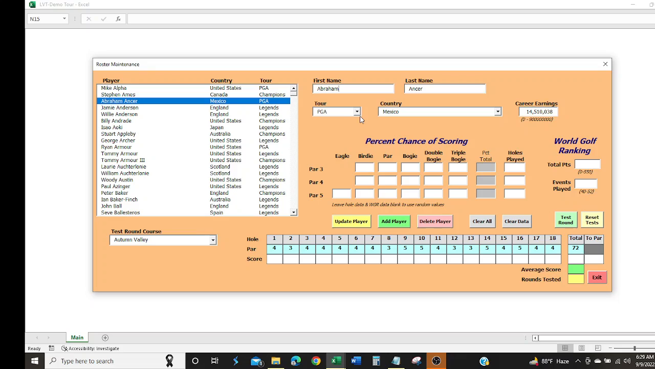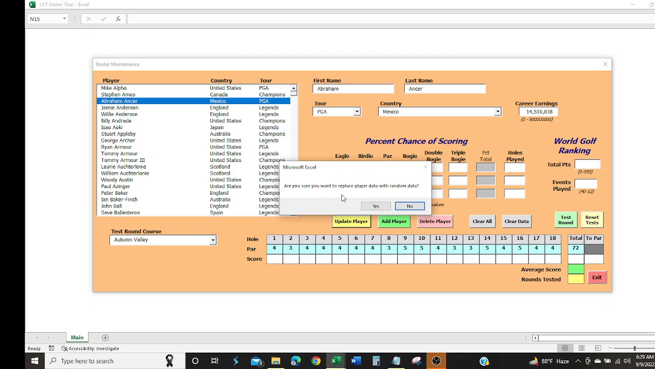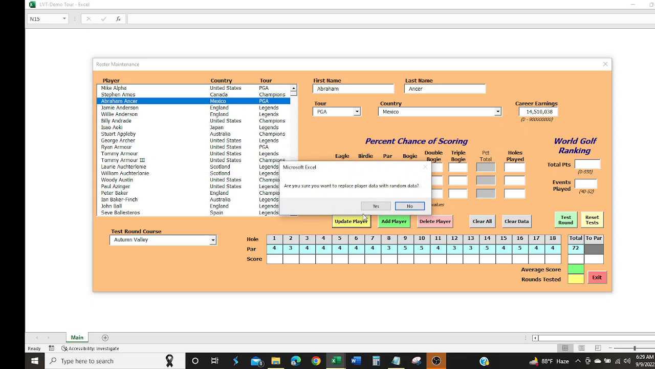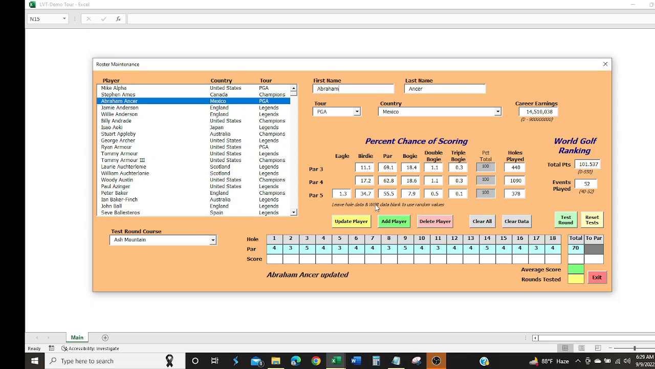Let's say we want to do this with Abraham Answer. We want to clear out all the data, and we want to allow random data to be placed in here. If you leave all of this open like this and click Update, it asks, do you want to replace the given data with the random data? If you say no, it returns back to the data that was there before. If I say Clear Data, notice he has 20 in the birdie there, and we say Update Player, yes we do, then we'll get different data.